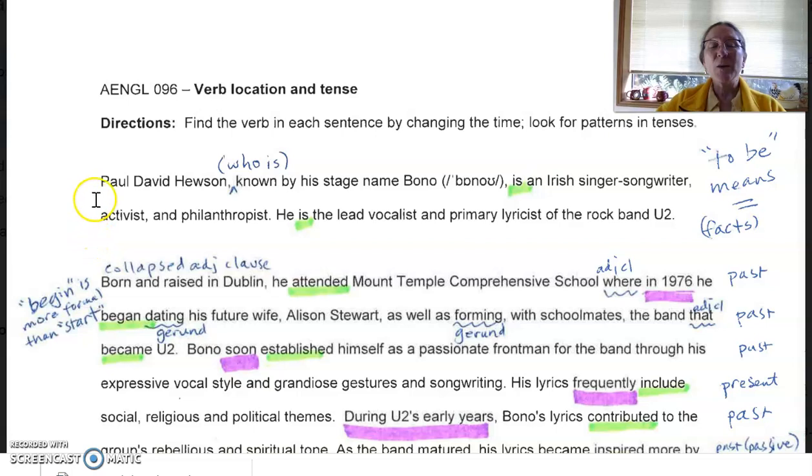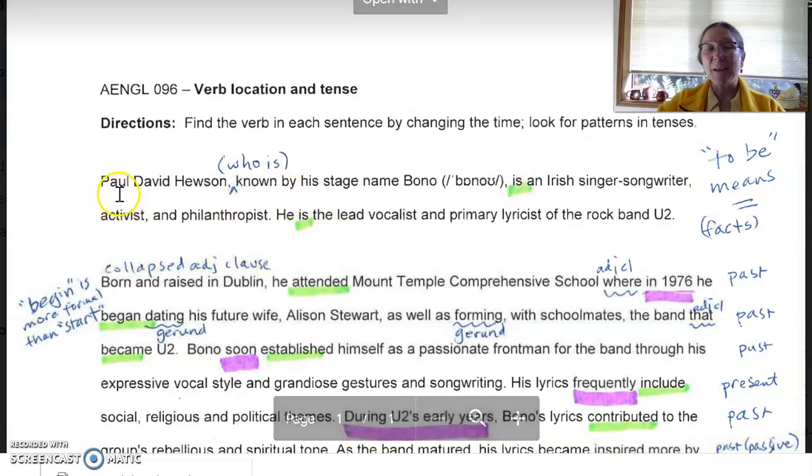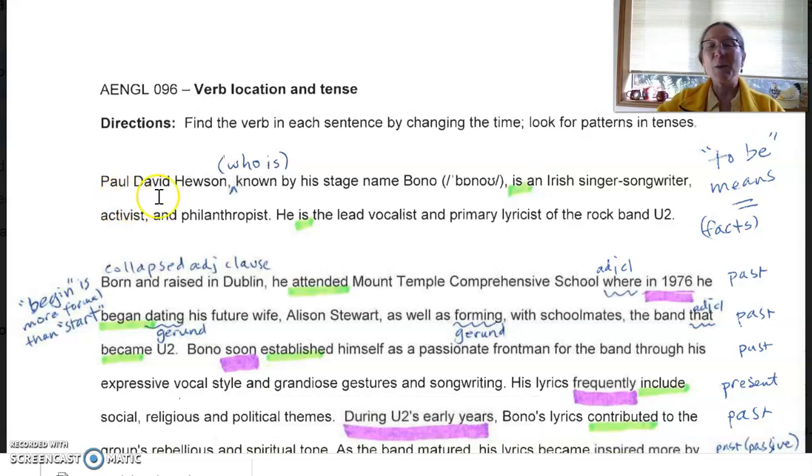And where's the verb? Well, the actual verbs you may see are very tiny. If you change this to the past, like after Paul David Hewson passes away, we will use the past tense and we will say, Paul David Hewson was an Irish singer-songwriter. He was the lead vocalist and primary lyricist. So the words that change are the true verbs. Those are the ones you want to highlight and check for tense.